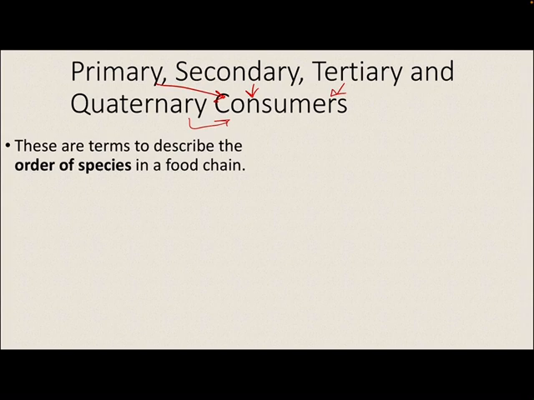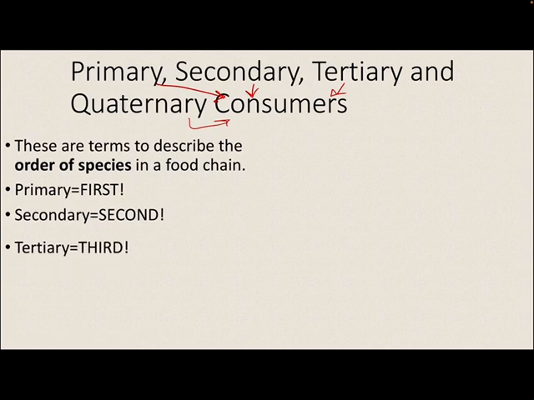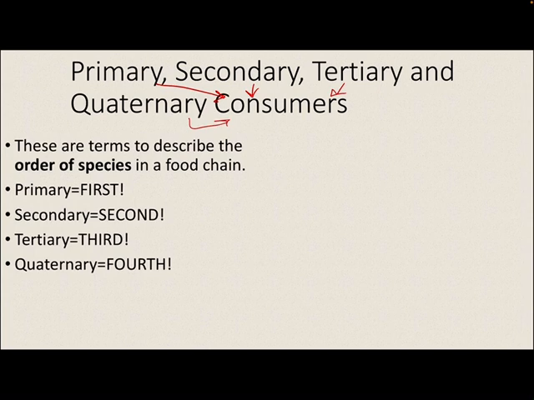So this is an important slide to remember, because when you create your own food chain, you're going to have to order them properly, and you're going to have to specify what they are. So how would we do that? Primary simply means first, of course. Secondary means second. Tertiary is third, and quaternary is fourth. So these are the first consumers in a food chain, primary. The secondary consumers in a food chain are the second consumers. The third consumers are tertiary, and the fourth consumers are quaternary.